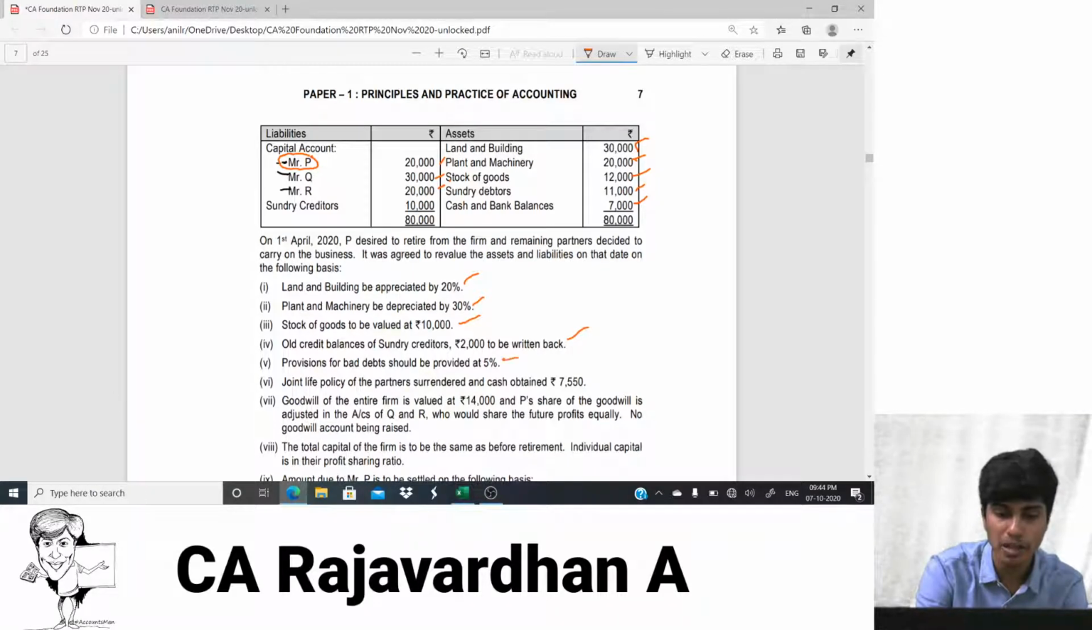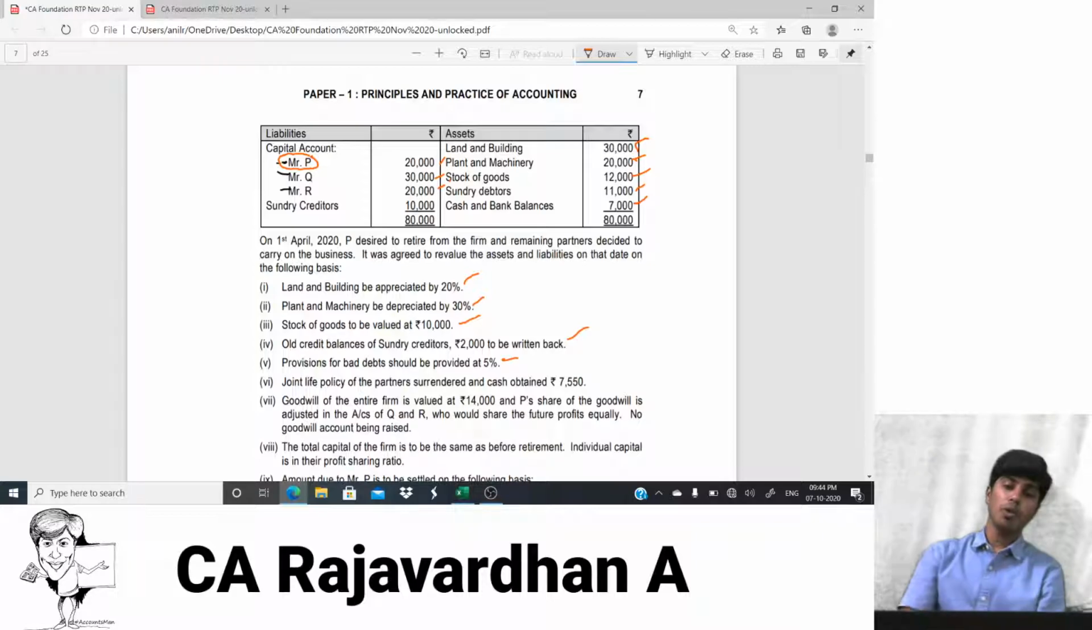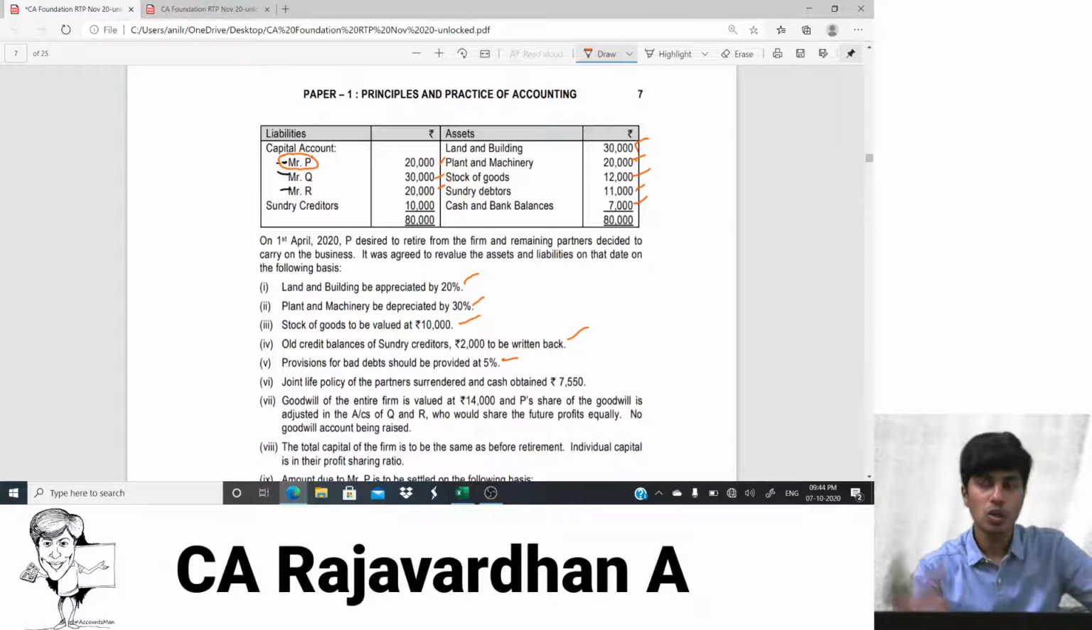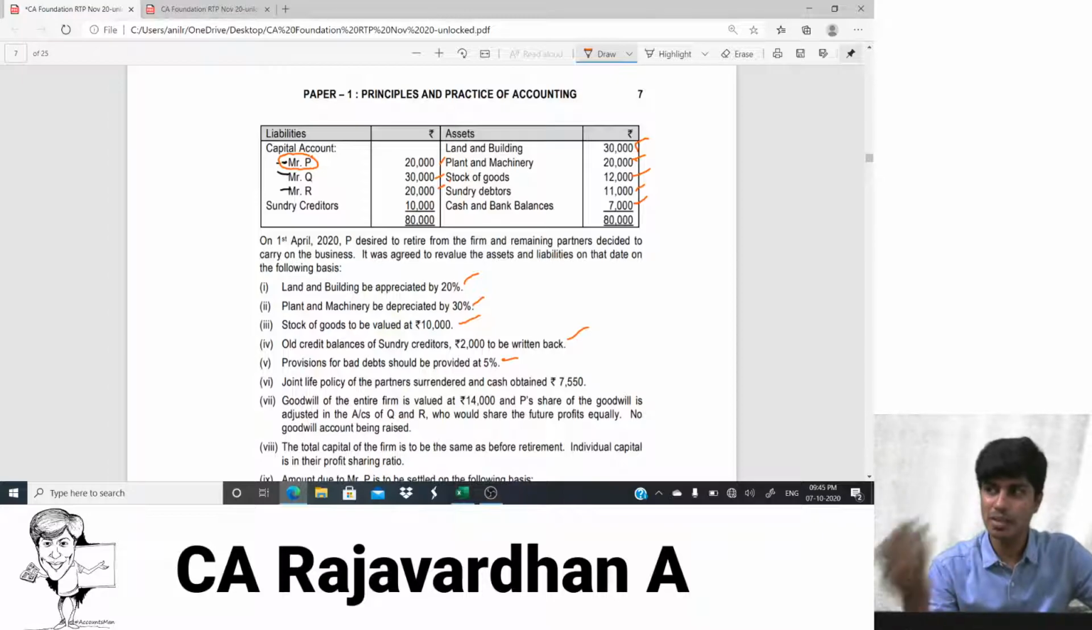Provision for bad debt should be provided at 5%. So provision for bad debts. Bad debts means those debtors who don't pay money. Good debtors means people who pay money. Now what is provision for bad debts? The person who's supposed to pay you money, if he says that he doesn't pay, is a bad debtor. Now the case is where he has not told you that he will not pay. You are assuming that he will not pay. I repeat, there is a person who's supposed to pay you money. If he says that he'll pay, he is a good debtor. If he says that he doesn't pay, he is a bad debtor.